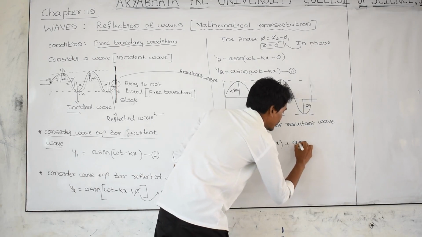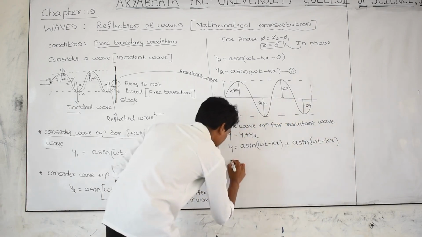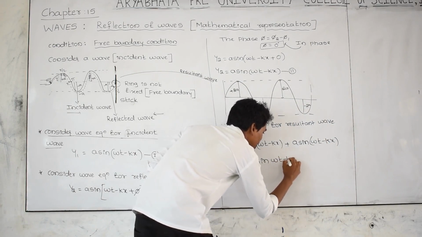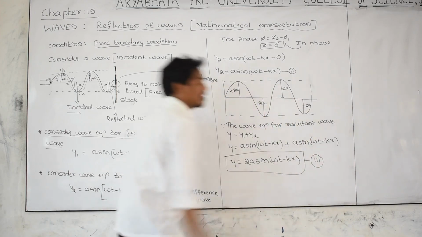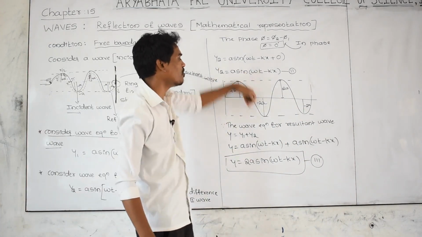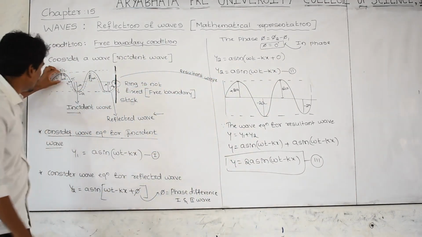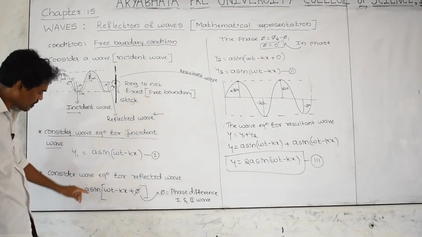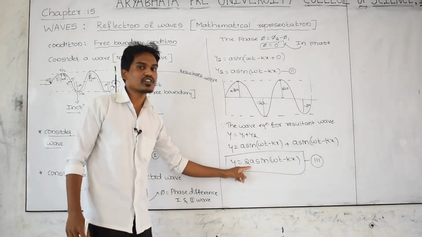Here, as you know very well, a sine of omega t minus kx, then you are getting y equal to 2a sine of omega t minus kx. This is the third equation, indicating the displacement can be found by using this equation for which wave? For the resultant wave. For the incident wave, amplitude is a. For the reflected wave, amplitude is a. But for the resultant wave, amplitude is 2a. See here, amplitude is 2a.